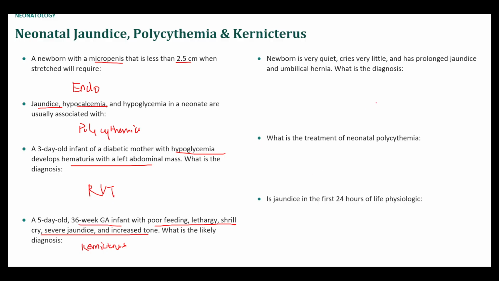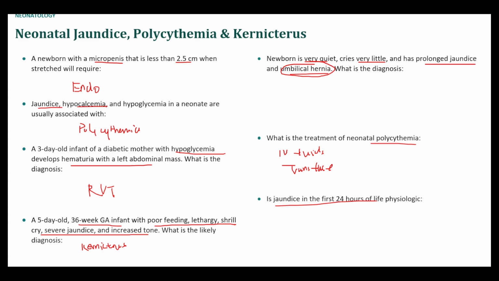Newborn is very quiet, cries very little, with prolonged jaundice and umbilical hernia. The umbilical hernia is pointing me towards hypothyroidism, and that's also consistent with the low level of energy and activity. So hypothyroidism for me. Treatment of polycythemia: you can just give them fluids. If that doesn't work, you can do a volume exchange transfusion.